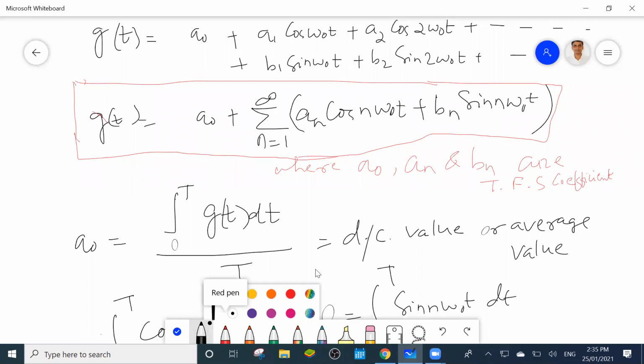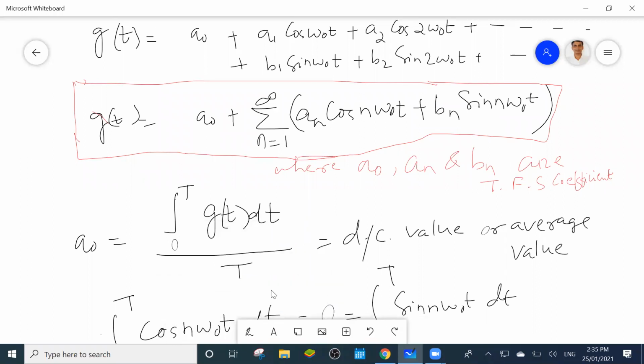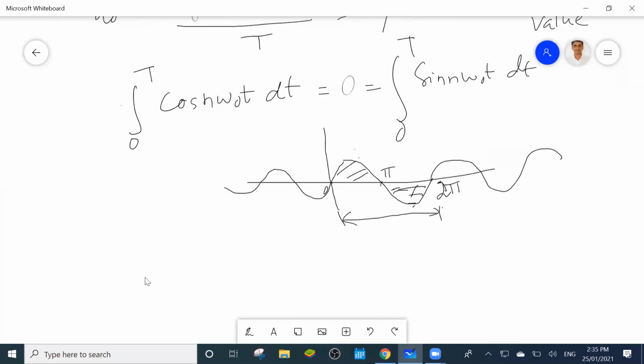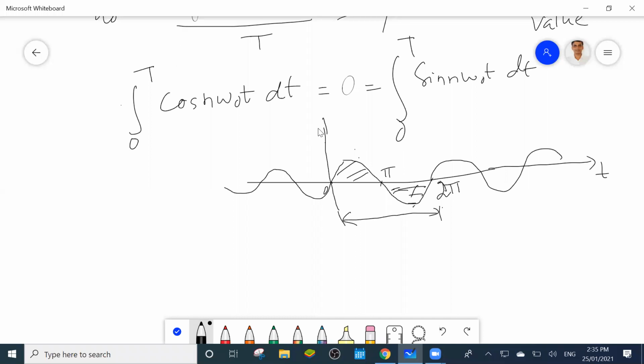Okay. So similarly, you can write, suppose this is in terms of t, this is sine of t. The value you got is 0.